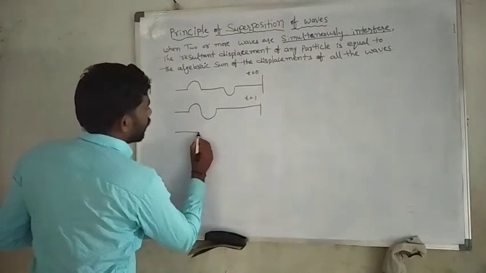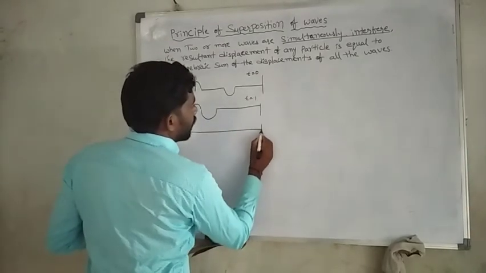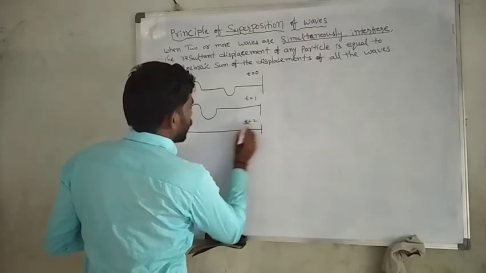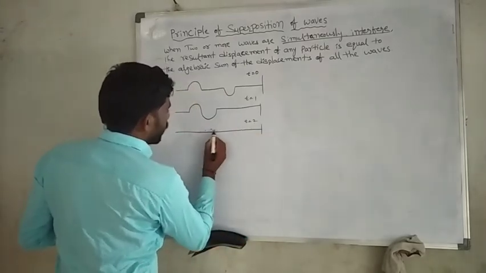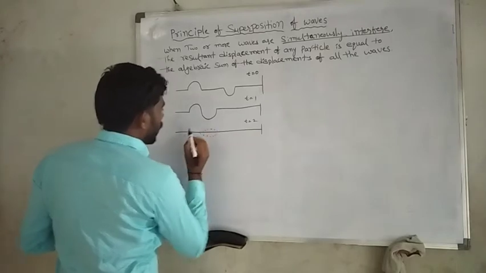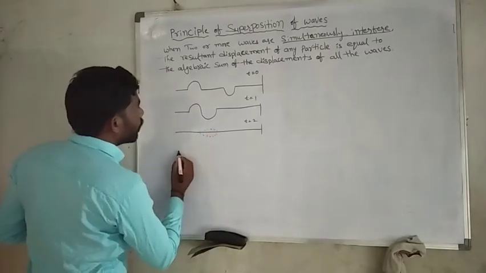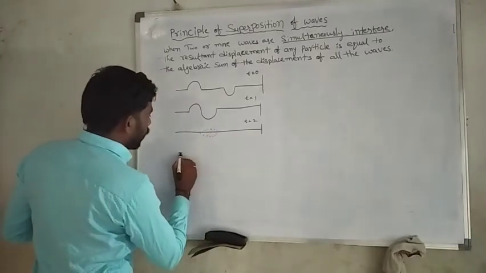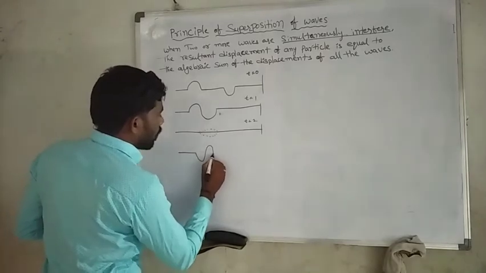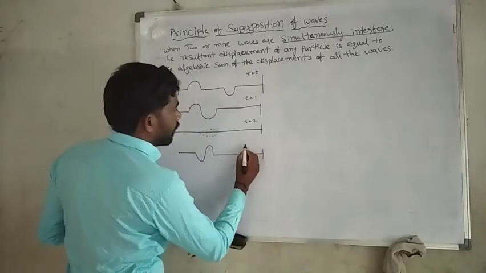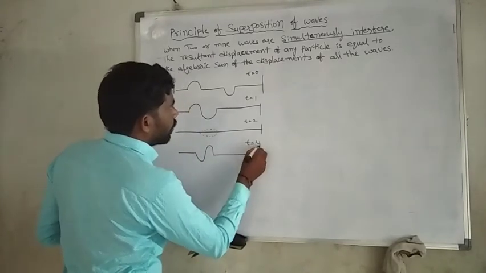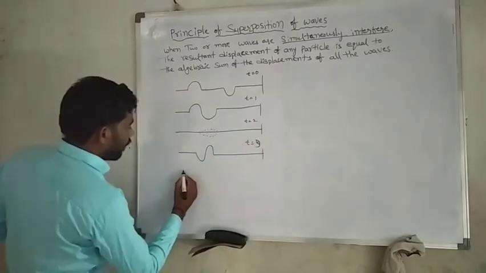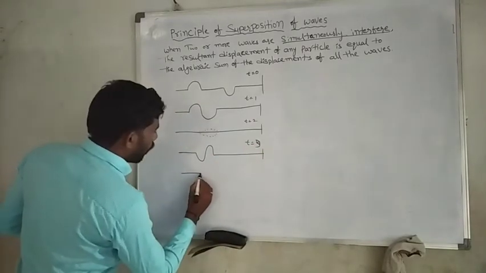Then the third situation, time equal to 2. Then time equal to 3. Then time equal to 4.